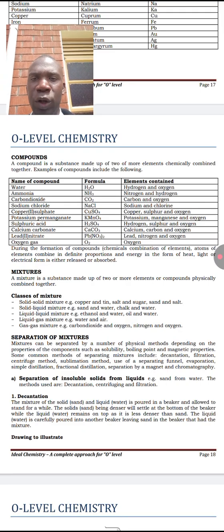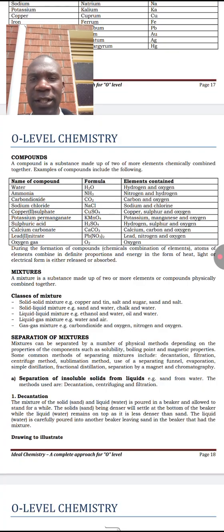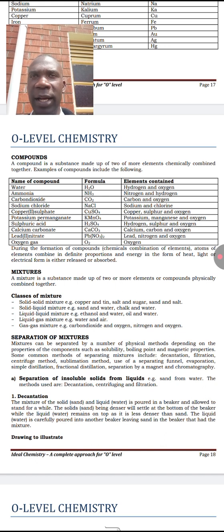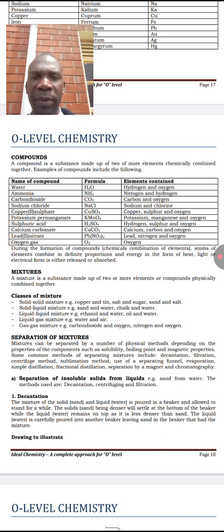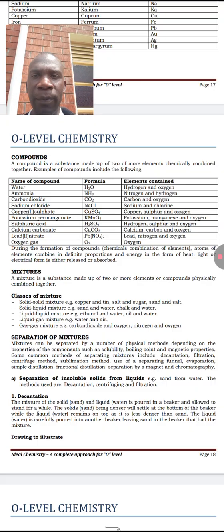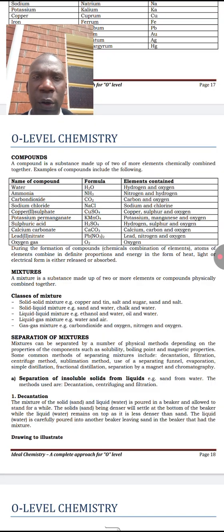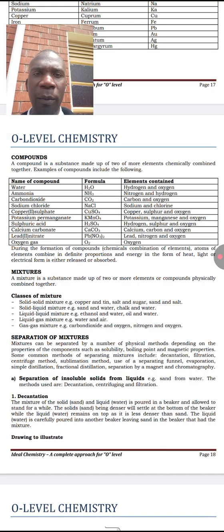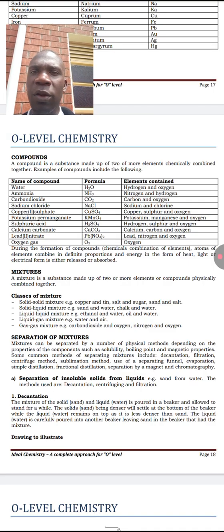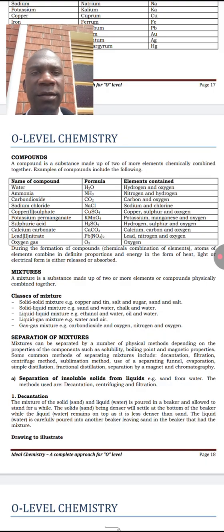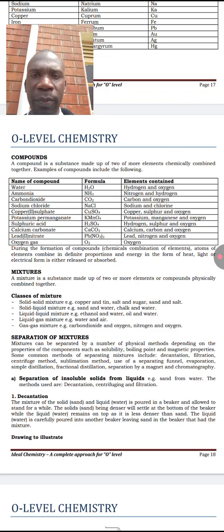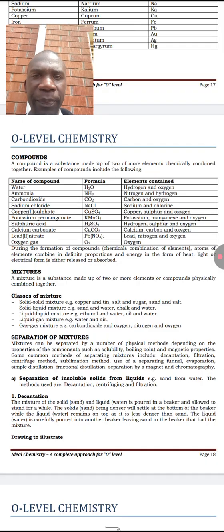We have potassium permanganate, sulfuric acid, calcium carbonate, and others, all of which are found in the laboratory as chemicals. The compounds contain elements in them, and those elements are chemically combined together, so those elements cannot be separated by any physical means. For example, water.